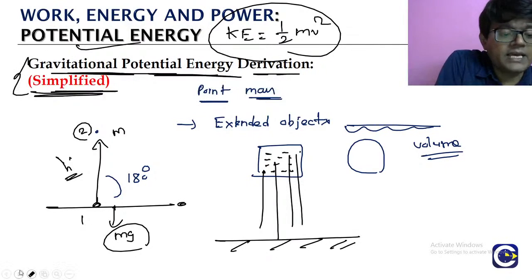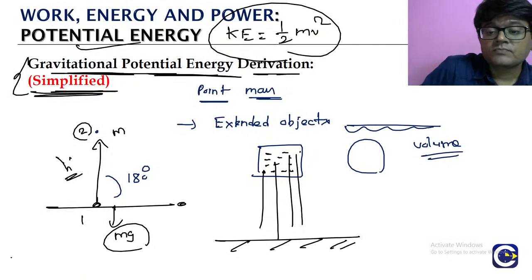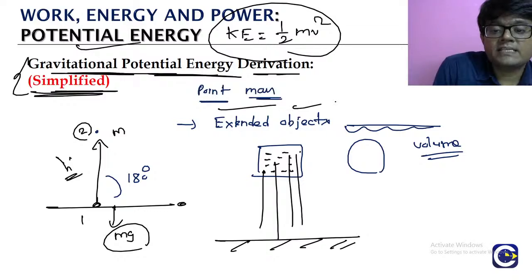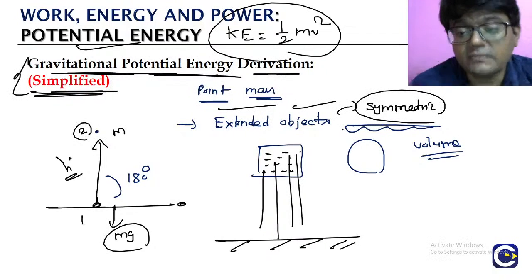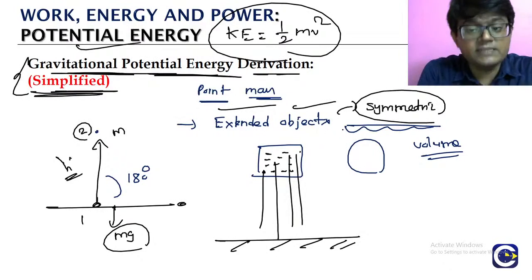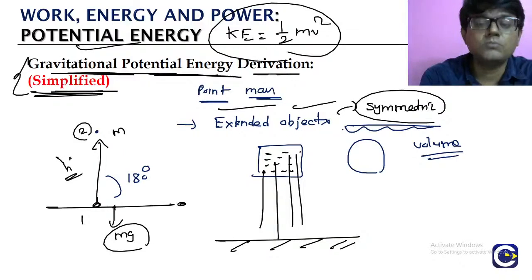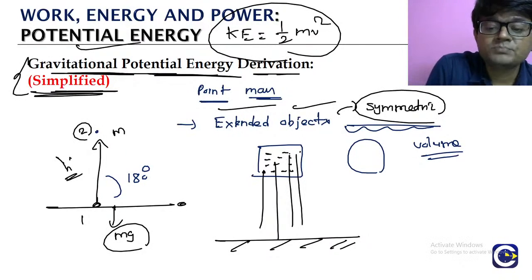Okay, for now we will go with a simple case of the extended body, that is the symmetric bodies. For irregular shapes we will discuss it later. For the symmetric ones, a block is symmetric, a sphere is symmetric. Most of the things that we see are symmetric only. For symmetric bodies, h will be the height of the geometric center.